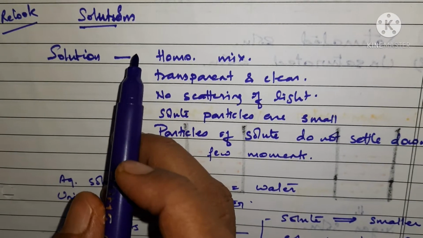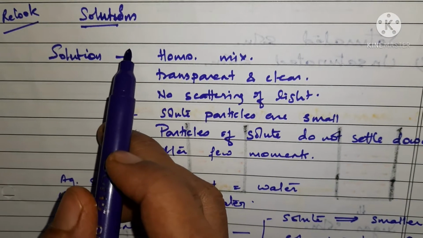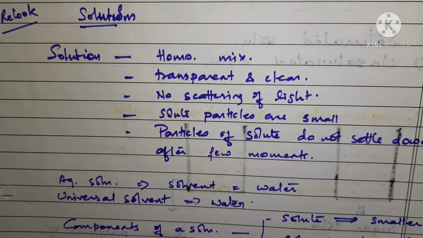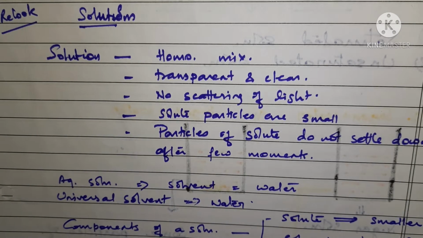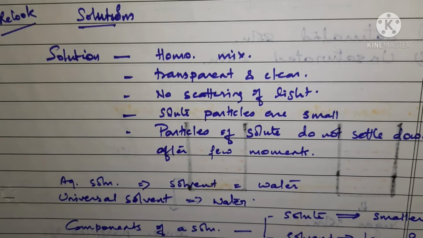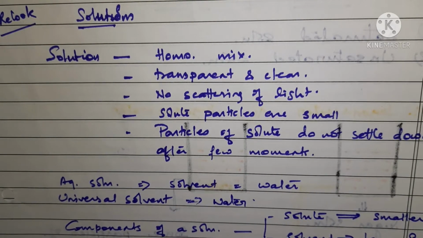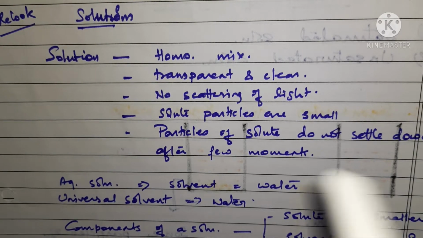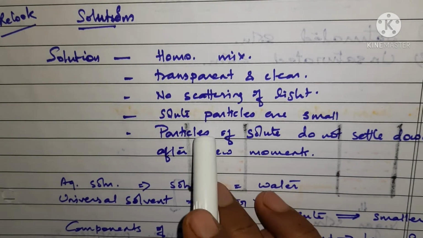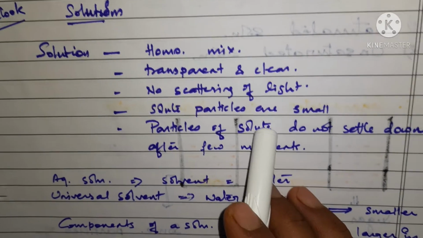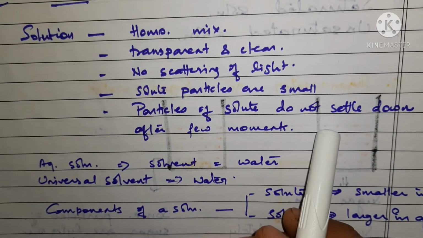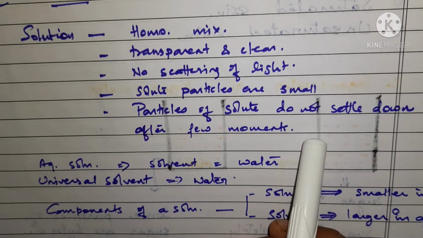Of our previous session. We have seen in our previous session the topic of solution. We have gone through the topic of solution, where we have seen that solutions are homogeneous mixtures in nature. They are transparent and clear, and there is no scattering of light in solutions, due to which you can see that the path of light is not visible in solutions. Even solute particles are very small in solutions, and the particles of solute do not settle down after a few moments.